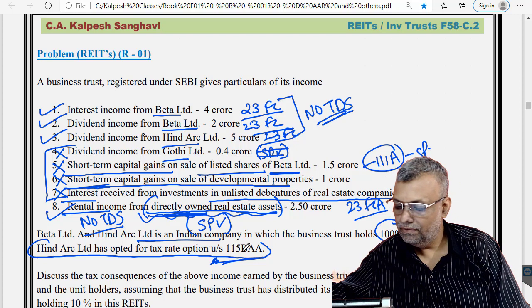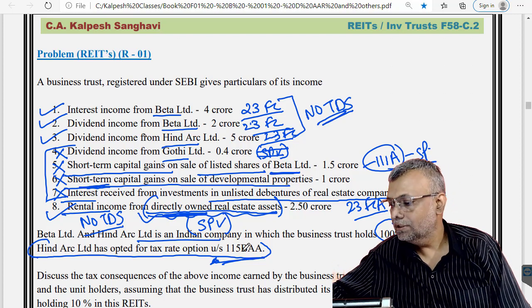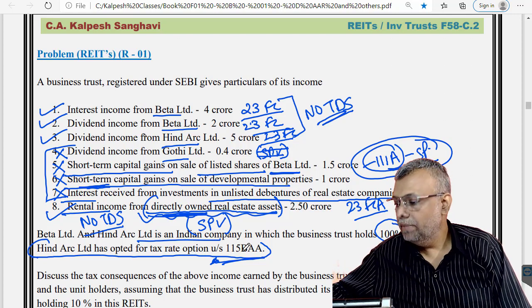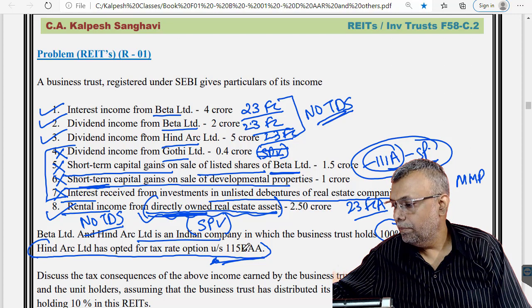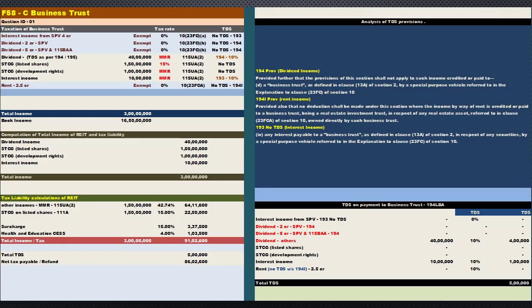Then this is short term capital gains on development of properties. No special rate for that, and for interest also, there is no special rate. So this is one special rate. And the others will be covered straight away by MMR provisions, and you have to just work out the tax liability of the business trust.